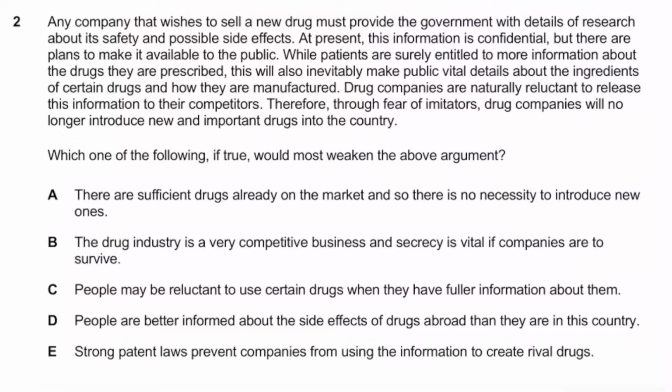And the first strengthen and weaken question was question 2. So let's read it together. It says, any company that wishes to sell a new drug must provide the government with details of research about its safety and possible side effects. At present, this information is confidential, but there are plans to make it available to the public.